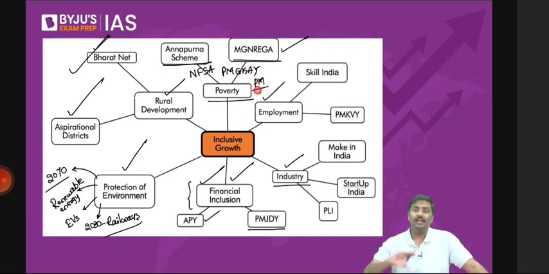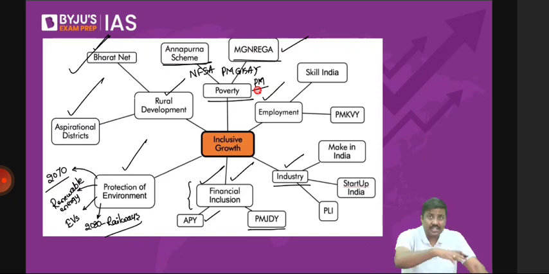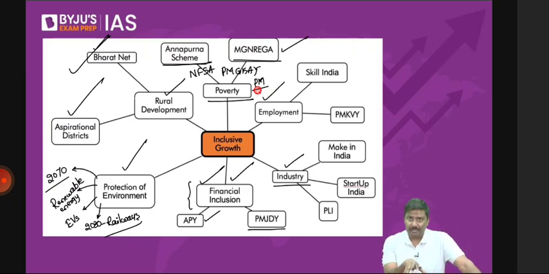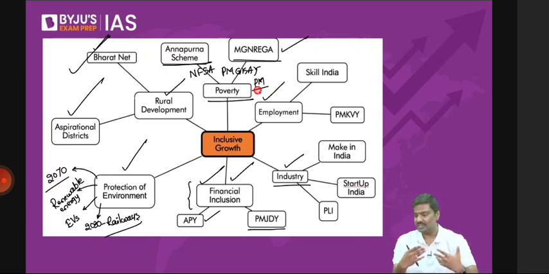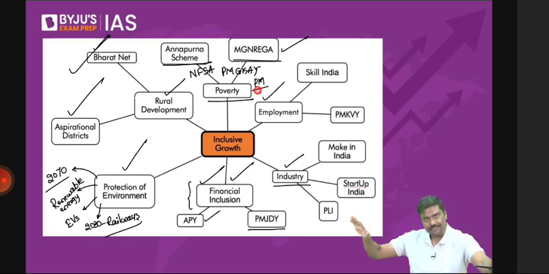Again, coming to the point here, is it an exhaustive list? Is it an exhaustive list of the initiatives which are being taken or which have been taken by the government? Absolutely no. It is not an exhaustive list. It is just an illustrative list to prove my point that government is not simply sitting quiet. They know that there is an issue of inclusive growth in India. All the population is not getting the benefit of the growth. We need to promote inclusive growth through these initiatives. Done. So these are some of the very important reforms that have been undertaken.